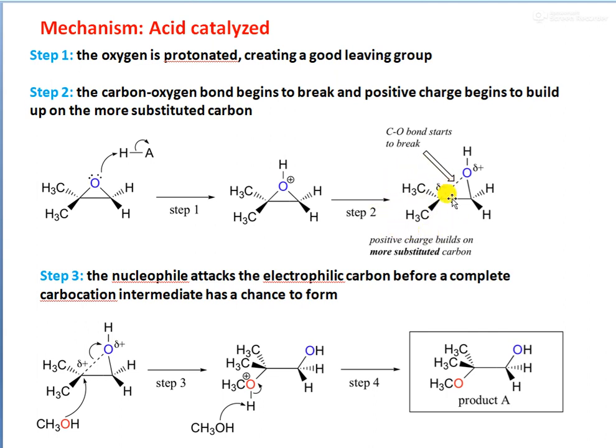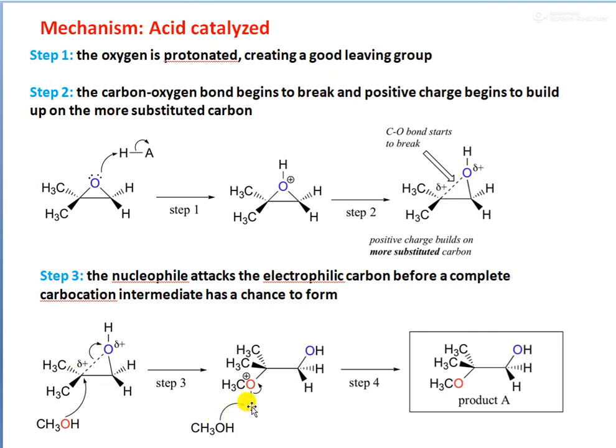A carbocation is forming, but before the completion of this carbocation itself, the nucleophile, that is CH3O minus from the CH3OH, will attack the positively charged carbon side through the oxygen. This oxygen has lone pairs, so this oxygen will come and attach to this carbon center.